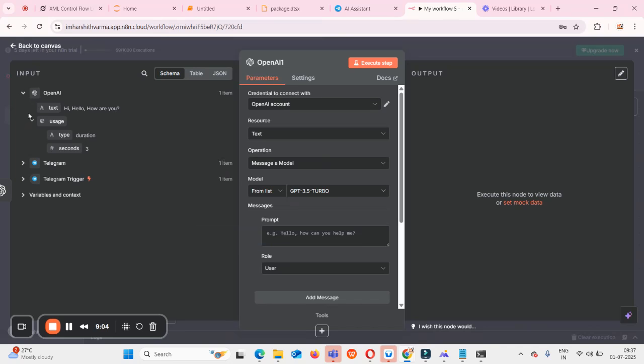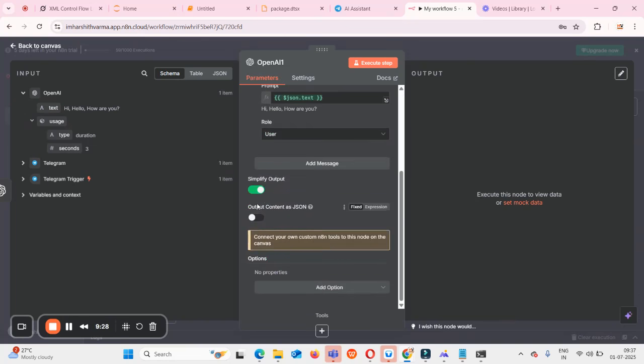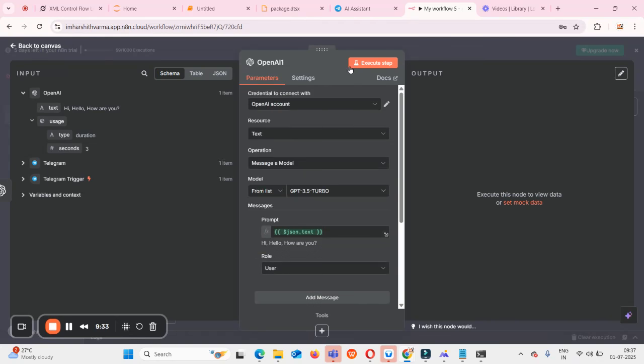If you see on the left side, all the previous steps will be there, right? Out of all those steps we'll get some outputs, and all those outputs will be inputs to this particular field or step. So I have the OpenAI transcribe output, which is nothing but hi, hello, how are you. I'll simply drag and drop this text here. This is going to be my particular prompt. Then I uncheck this simplify output, and execute the particular step.